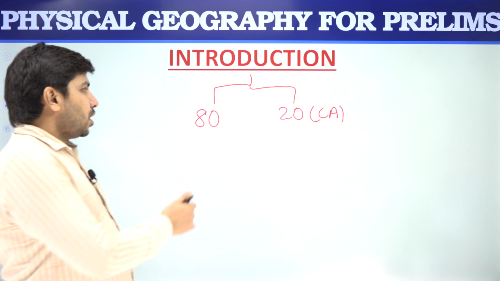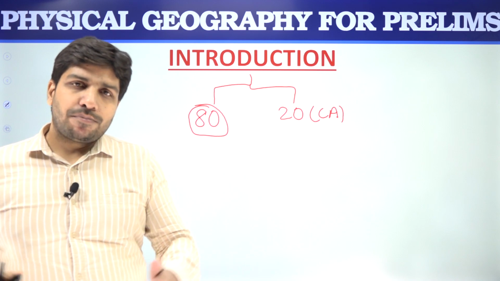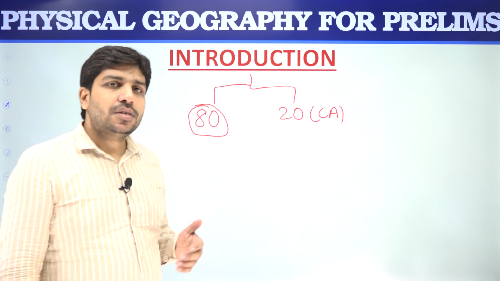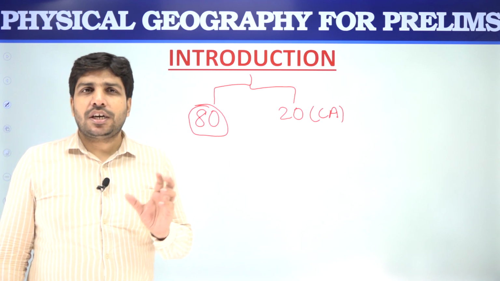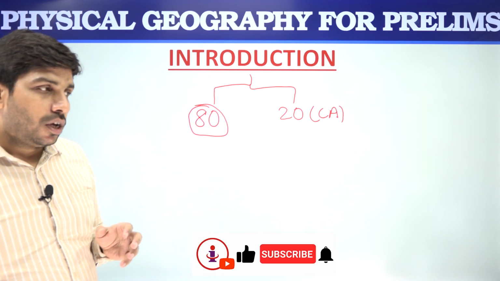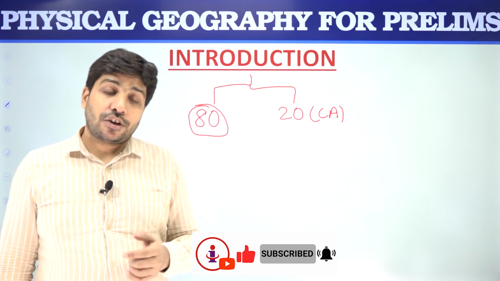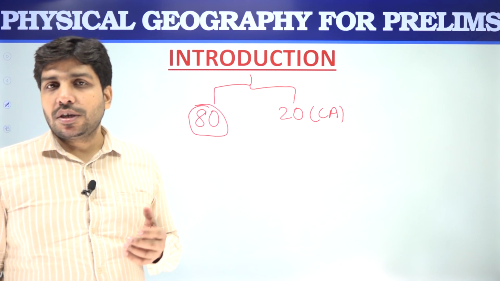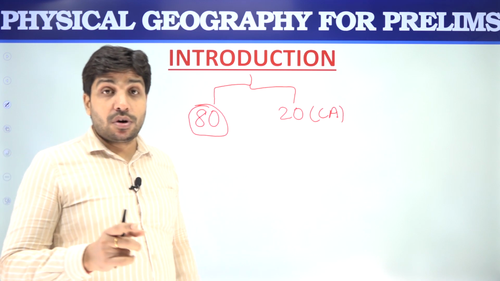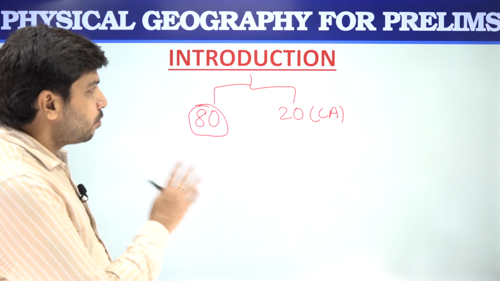These 80 questions are very basic level, as I keep emphasizing in all my sessions. Basic level means to check whether you know the basic concepts and basic facts or not, because NCERT level concepts and facts hold very much importance in the UPSC exam, particularly in prelims. So we will be discussing all the 100 questions, 80 plus 20.